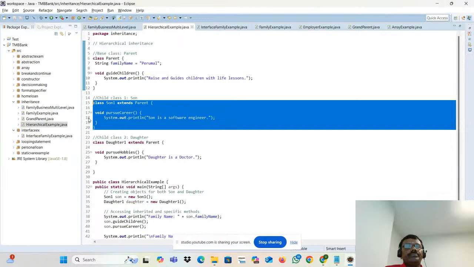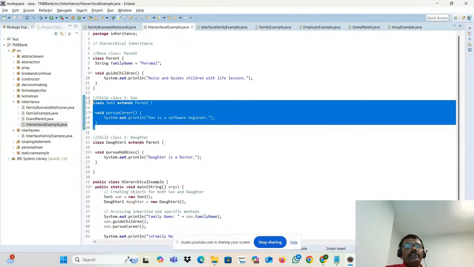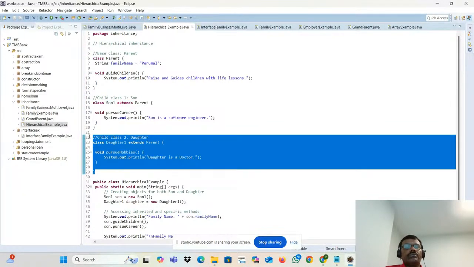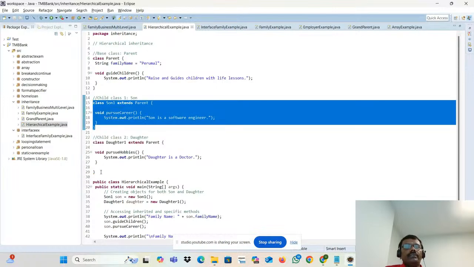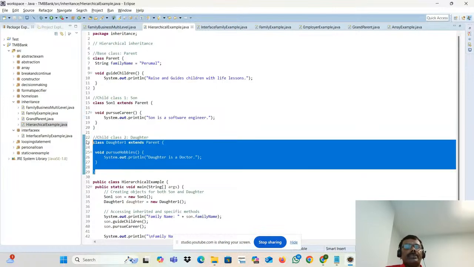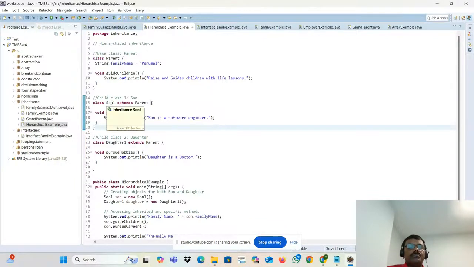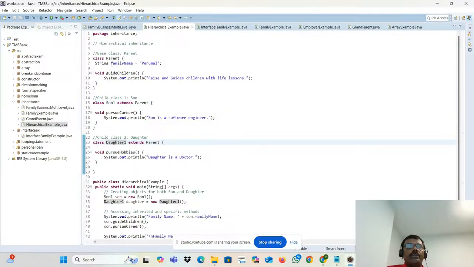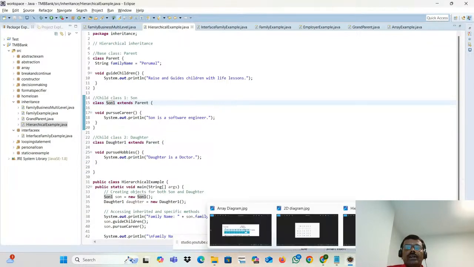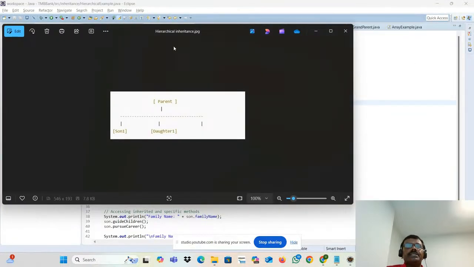What about here? It's a child. Child 1, child 2. Both the children are extended with a common parent. See that? The son also extended to this parent. This daughter also extended to this parent. What is that actually? It means all the child classes are pointing to the same parent. That is what hierarchical inheritance is. See that?